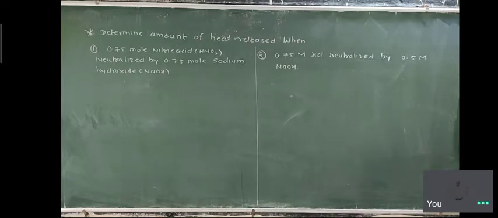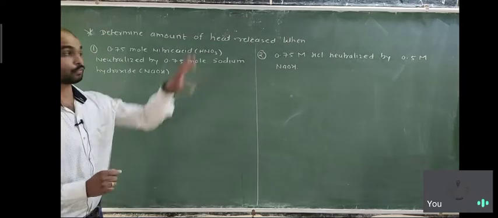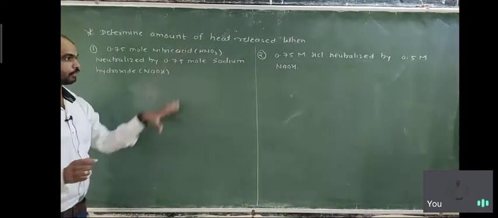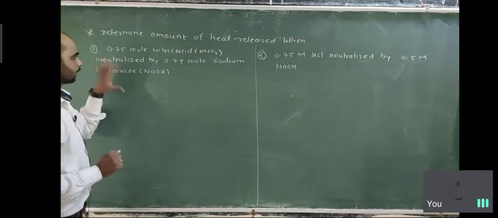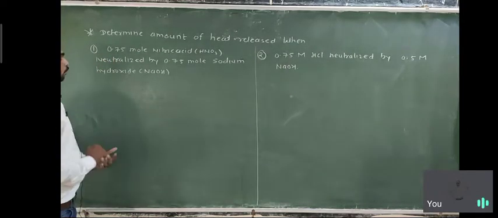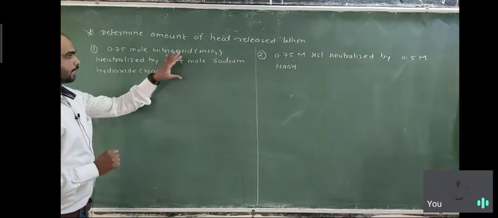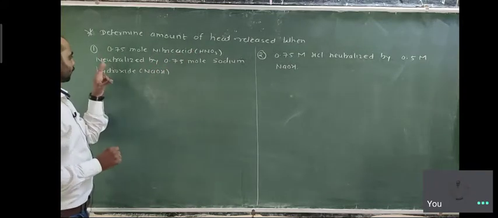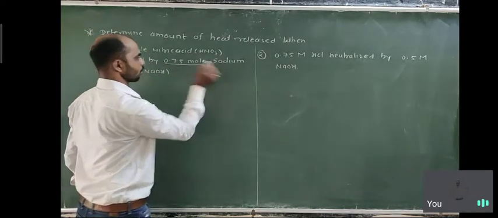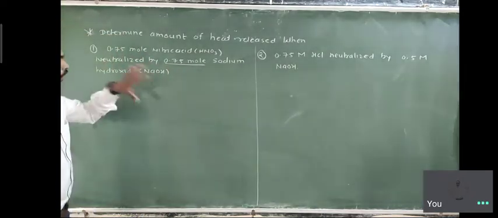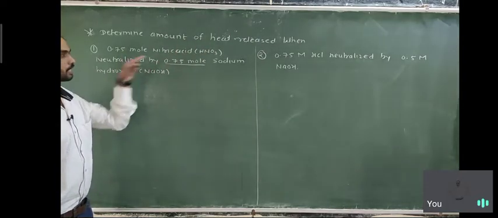Okay, so on the blackboard, what is the problem? Determine the amount of heat released when, and there are 4 conditions given to you. The first condition: 0.75 mole of nitric acid, HNO3, neutralized by 0.75 mole of sodium hydroxide. How much heat is released when this reaction happens?